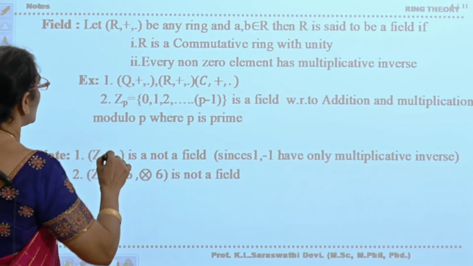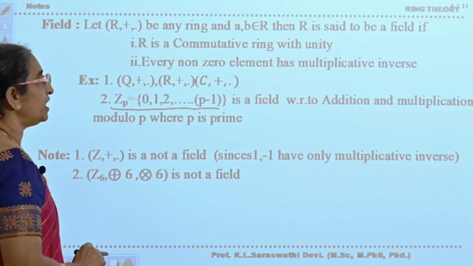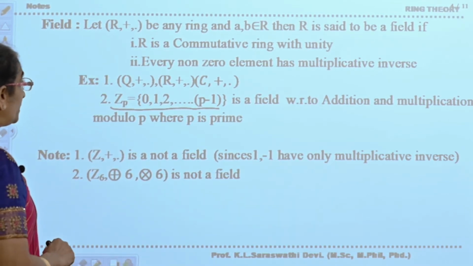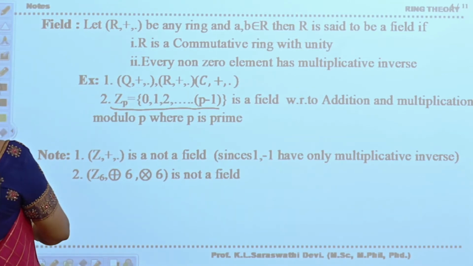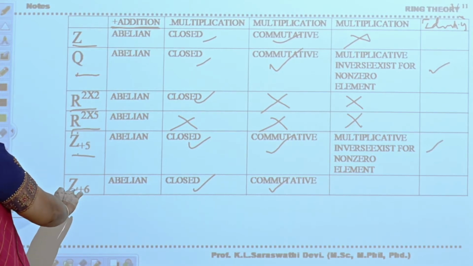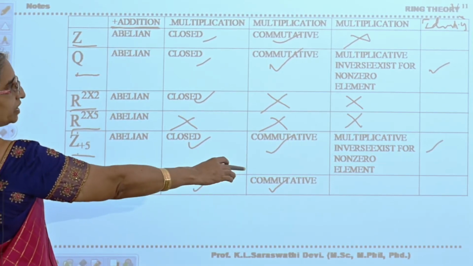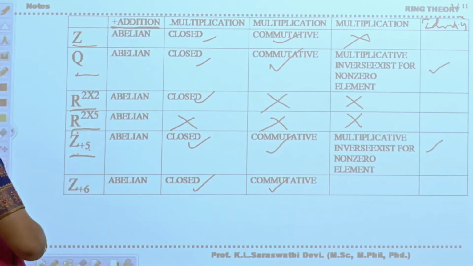Now if you take Zp, {0, 1, 2, ..., p minus 1}, it is a field with respect to addition and multiplication modulo p, where p is a prime. See the previous slide: Z5, Z6. 6 is not prime, so it didn't become a field, but Z5 did. 5 is a prime number.